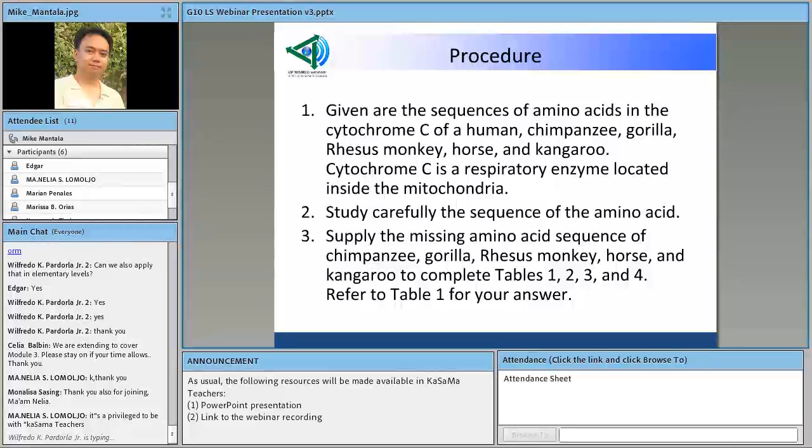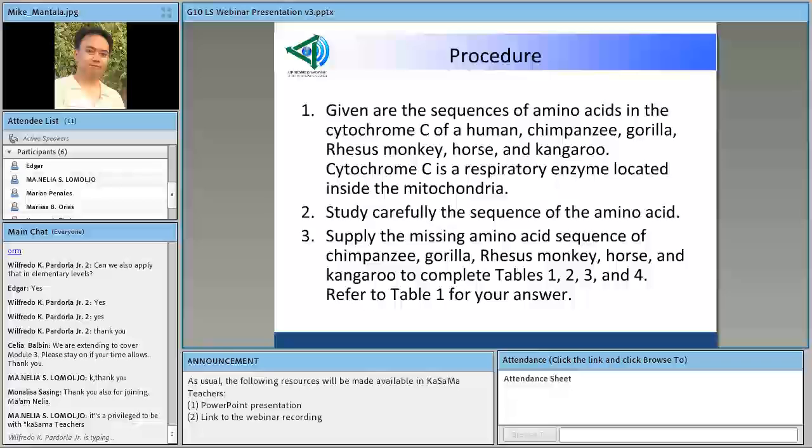So, na-explain po dyan that cytochrome C is a respiratory enzyme located inside the mitochondria. So, ito ngayon, may idea na sila what a mitochondria is. Kasi nung nag-study sila ng parts of the cell, na-mention na yan dyan, and then when they studied photosynthesis, naka-zero in sila sa structure ng mitochondria. So they would have already an idea. And they would have known already in the previous module about amino acids, which are the building blocks of proteins. Okay.